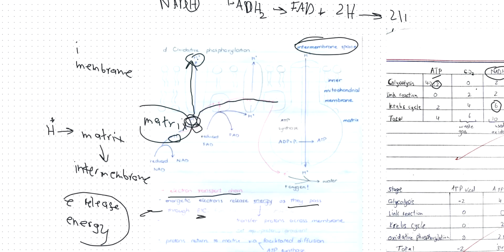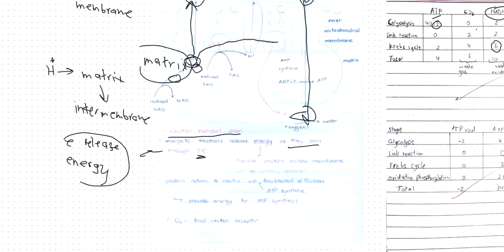Now, what is this structure? ATP synthase is basically an enzyme that will synthesize ATP. When protons move from the intermembrane space to the matrix, the ATP will be synthesized. The ATP synthase rotates when protons move to the matrix. When protons move from the intermembrane space to the matrix through the ATP synthase, ATP is released.